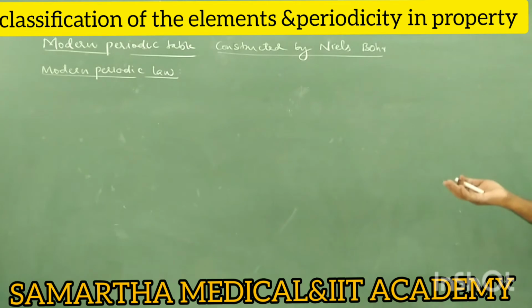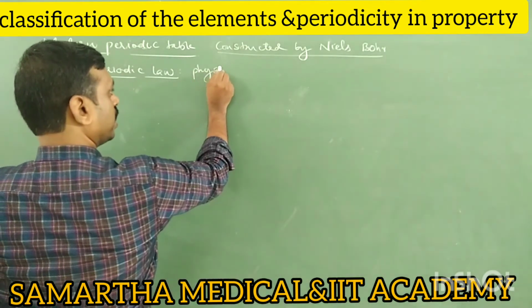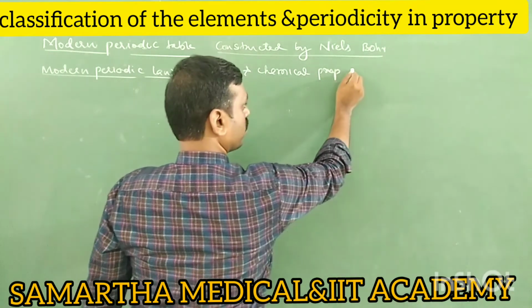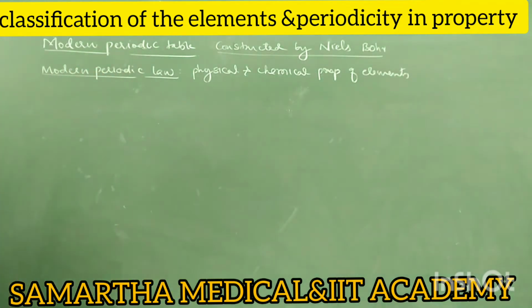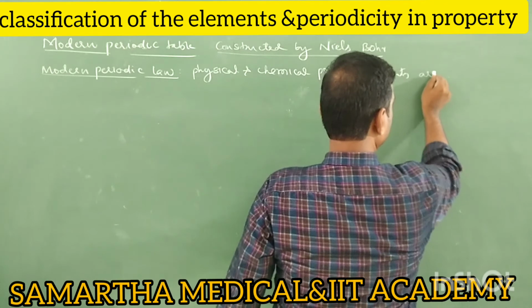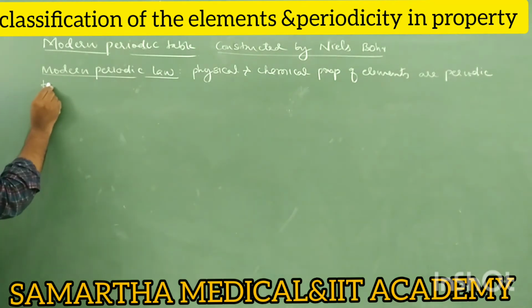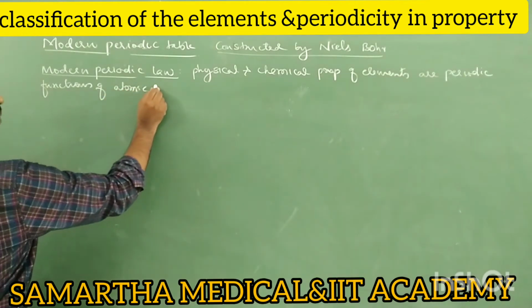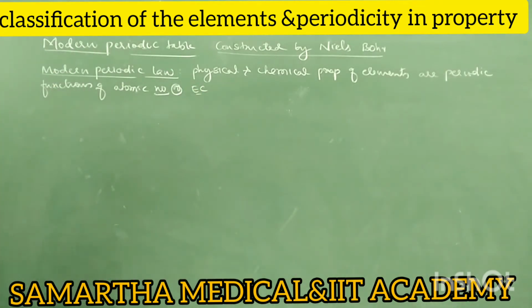The modern periodic law says that physical and chemical properties of elements are periodic functions of atomic number or electronic configurations.